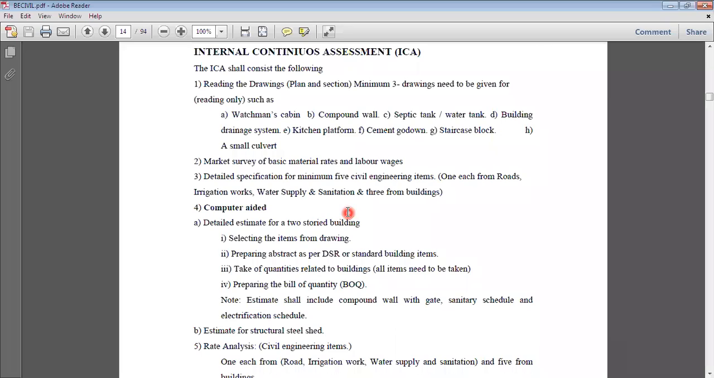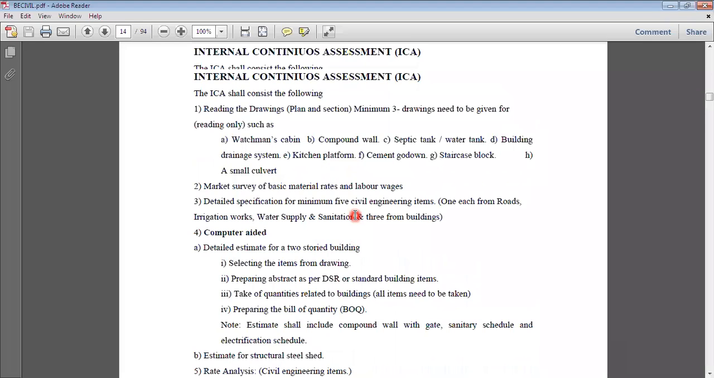This subject below is going to bear a maximum weightage in your professional career also. Quantity surveying and estimation, or the evaluation part. So I hope up to this part everyone is clear. What are the things that we need to do in our ICA part?